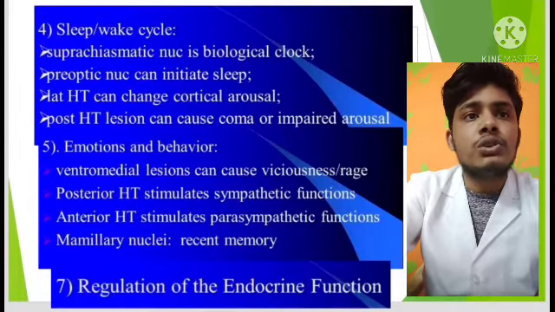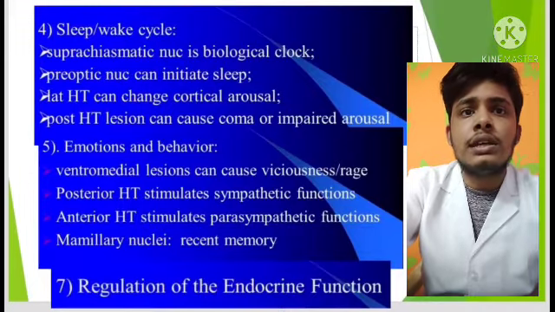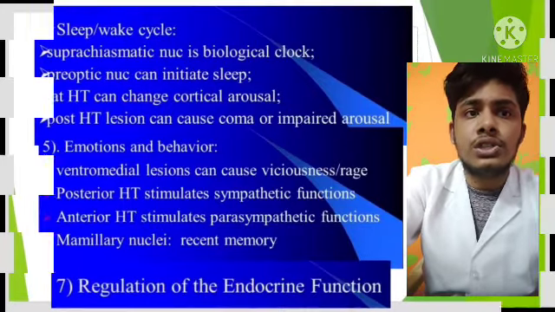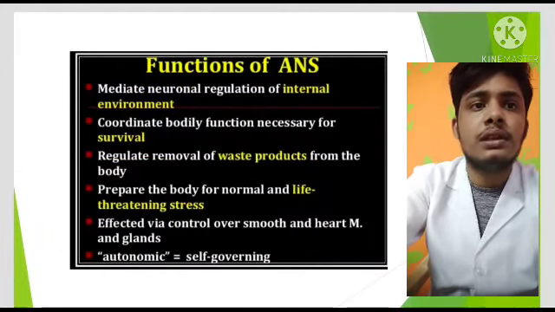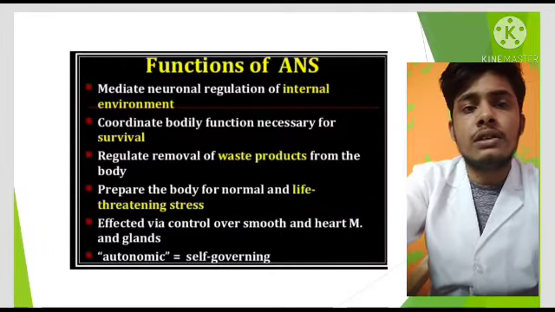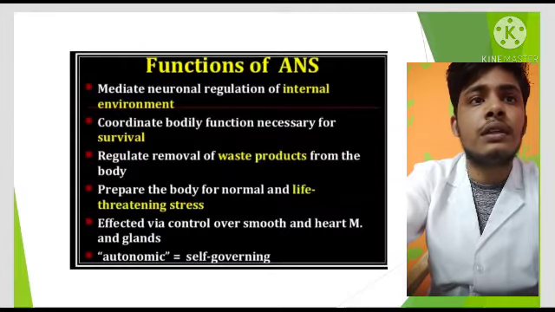Number 5, emotions and behavior. Ventromedial lesions can cause viciousness or rage. The posterior hypothalamus stimulates sympathetic functions. The anterior hypothalamus stimulates parasympathetic functions. Mammillary nuclei are involved in recent memory. Regulation of the endocrine functions is seventh.